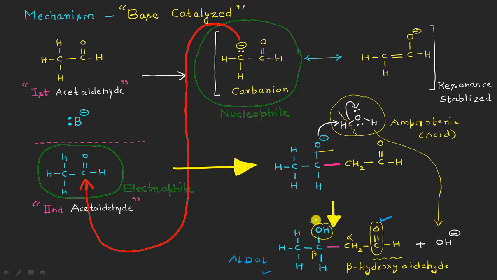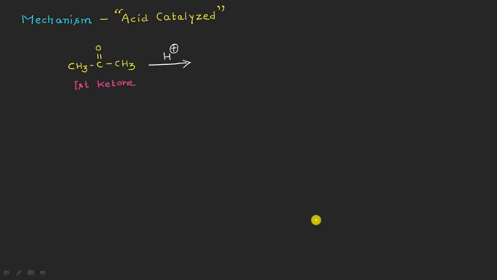So now let us move further and see what is there in case of the acid catalyzed mechanism. I want to show the acid catalyzed mechanism from some ketone molecule. Here is the first ketone molecule, acetone, and obviously the conditions are acidic here. You can see I have shown one H positive ion on this arrow, right?